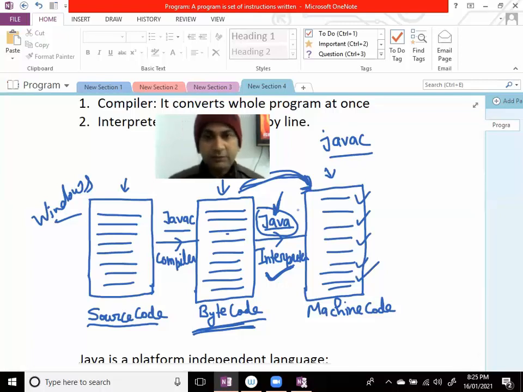So I hope it is clear how Java is a platform independent language because of bytecode. Bytecode is universal language. It can be executed on any platform. But the presence of Java interpreter is must. By the help of Java interpreter, this bytecode can be converted into machine code on any platform. जिस मशीन पे रन कराएंगे, जिस प्लेटफॉर्म पे रन कराएंगे, उस प्लेटफॉर्म के अकॉर्डिंग कन्वर्ट कर देगा और प्रोग्राम रन कर जाएगा. So by this way, by the help of bytecode, Java provides the concept of platform independency.